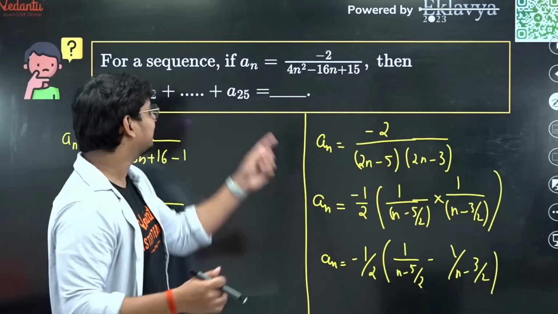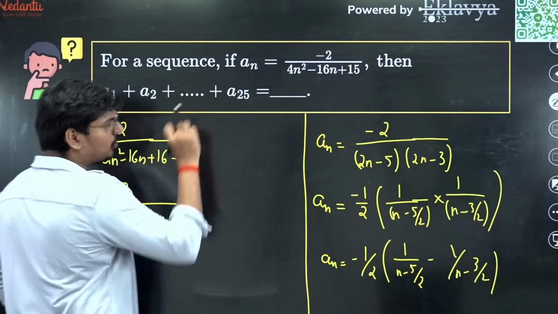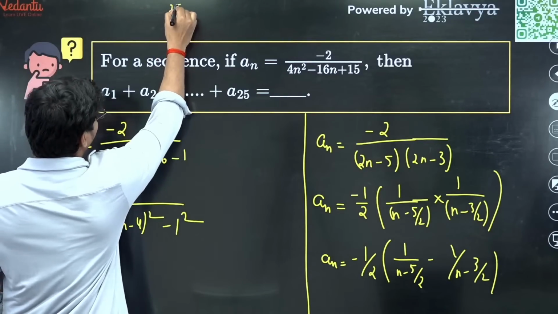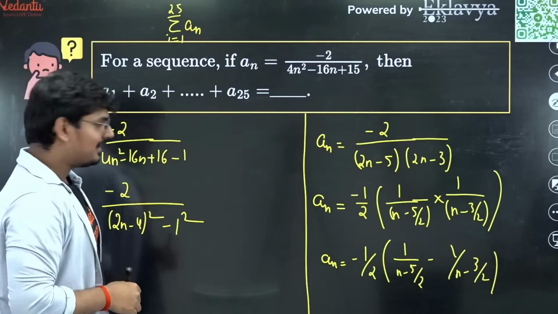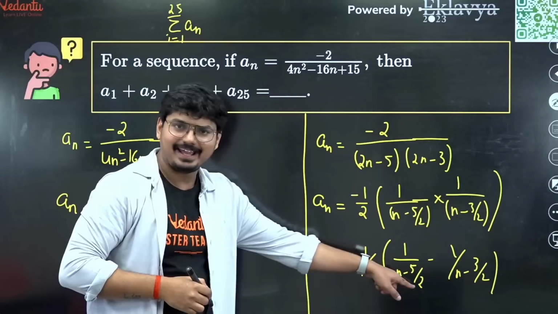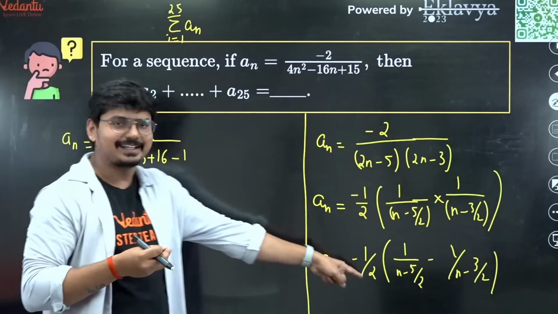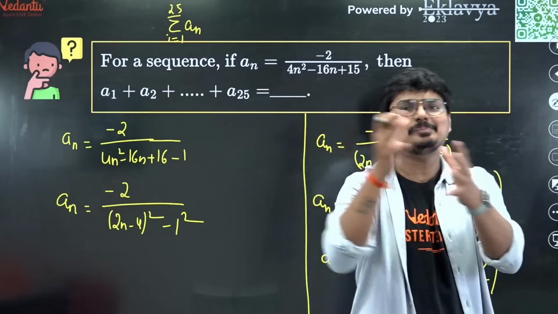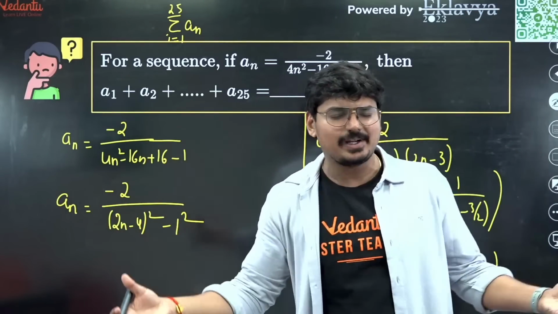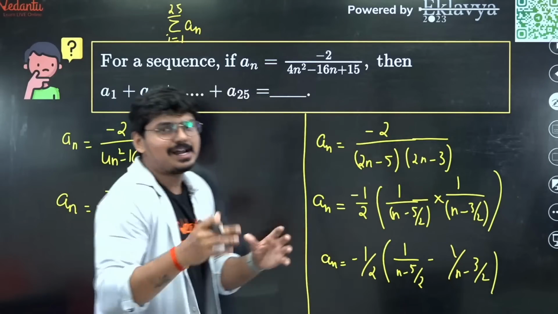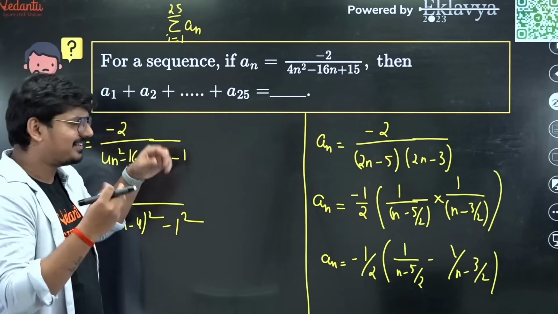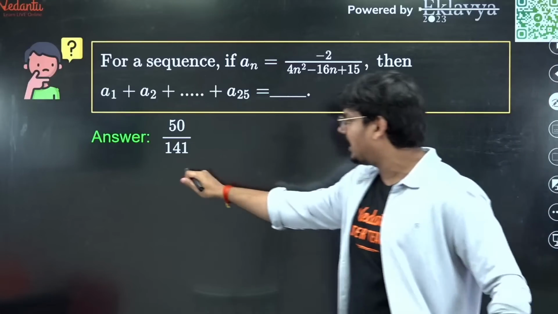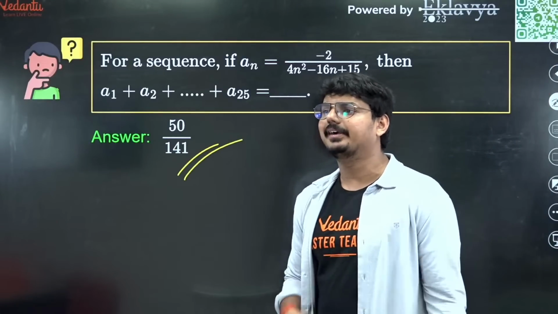Now all you have to do is find a1 plus a2 plus so on up to a25. That is, find the summation of a_n, with i running from 1 to 25. When you find the summation of this a_n, you'll definitely realize that all the terms are going to get cancelled except the first term and the last term. We have studied that in sequence and series, in the special series concept. Then the first and last terms will be remaining. If you do the simplification, this is the answer you have to get, which is 50 by 141.